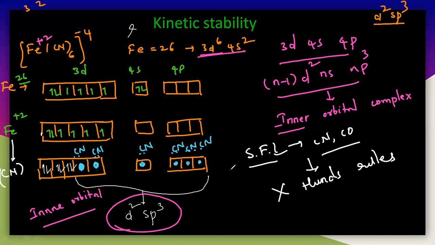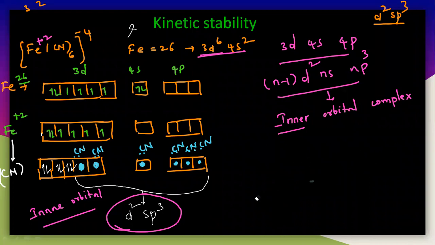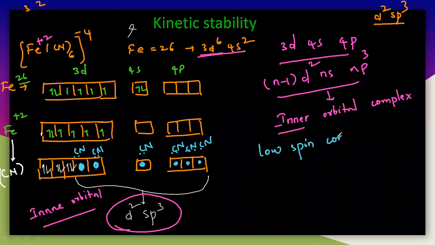With a strong field ligand, it is also called an inner orbital complex, and this particular one is also called a low spin complex. Why is this particularly called a low spin complex? The spin is completely very low here. Why is it very low here? Very low spin complex with a strong field ligand. What is the reason for the low spin? Spin is nothing but the spin quantum number.